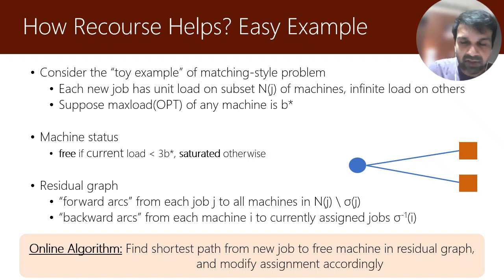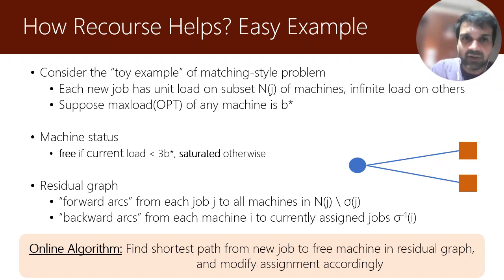Once we find the shortest path from the new job to a free machine, that will be an alternating path because of this bipartite nature. That will be an alternating path from the job to machine to job to machine and so on. Alternate edges will be existing assignments, and alternate edges will be assignments that haven't been done yet. And we can simply swap the assignment according to the augmenting path. Okay? And that's the online algorithm.